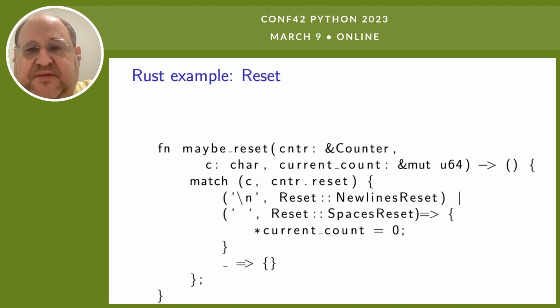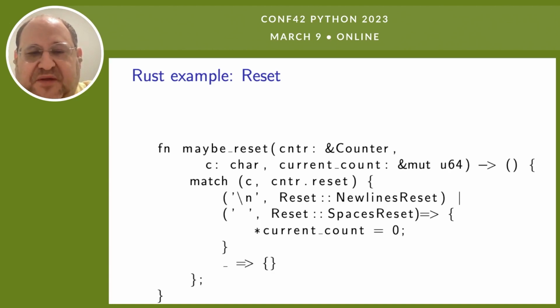Maybe reset uses a pretty fun feature of Rust, which is the match. So in this case, I match on a tuple. The tuple is the character and what is the reset. And if it's new line and the reset is new line's reset, or if it's space and the reset is space's reset, then I reset the count, and otherwise I do nothing.